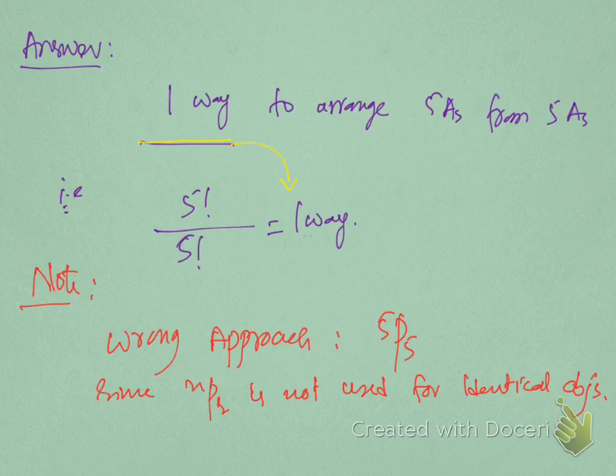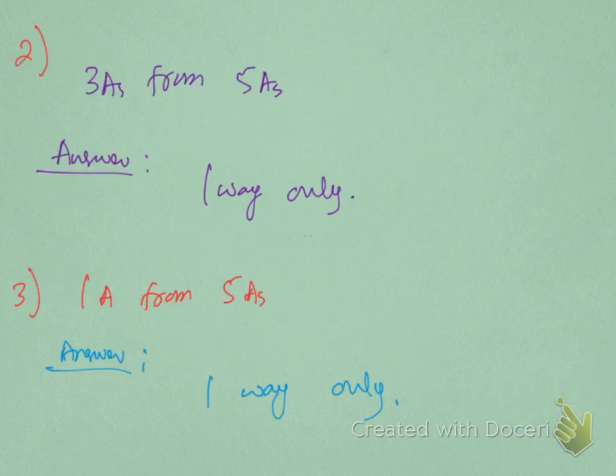Wrong approach: never use 5P5 to arrange 5 A's from 5 A's, because nPr is not used for identical objects. 3 A's from 5 A's: there is just one way to arrange 3 A's from 5 A's. This is the wrong approach if you would write 5P3, so don't do this, because nPr is only for distinct objects.